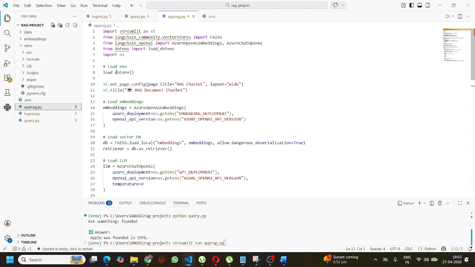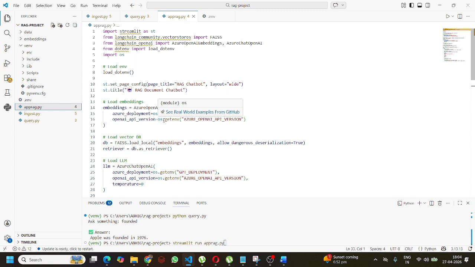This is the load_dotenv. So these are the Streamlit UI framework, and after that the FAISS vector database, right? And after that we are using OpenAI embedding, which is used to convert the text into the embedding format. Then OpenAI chat is used for the chatbot, and dotenv is used to load the keys and all those things.